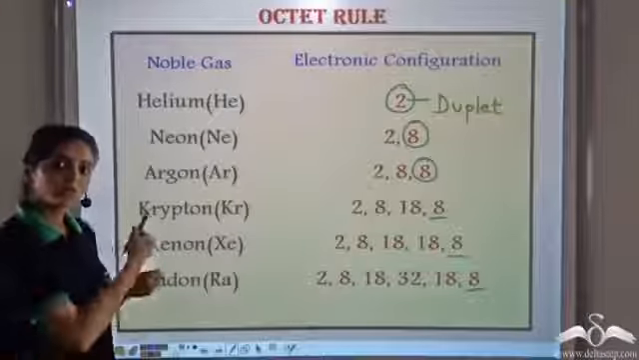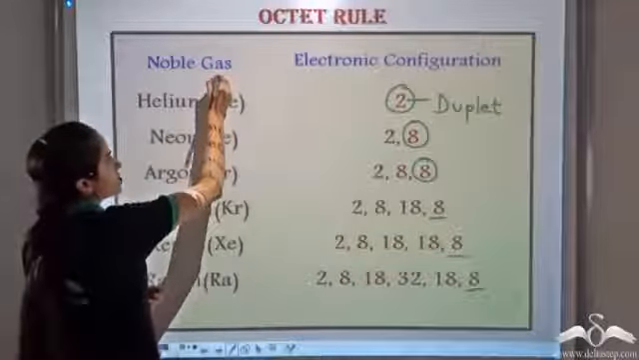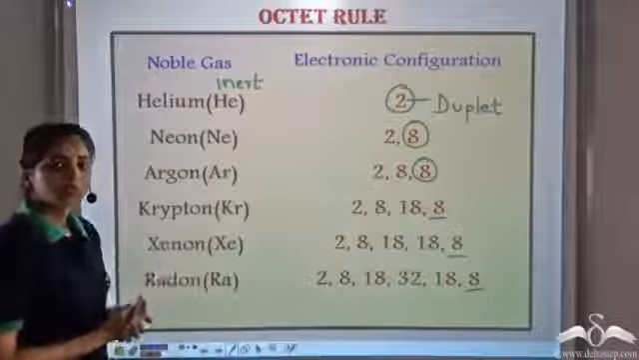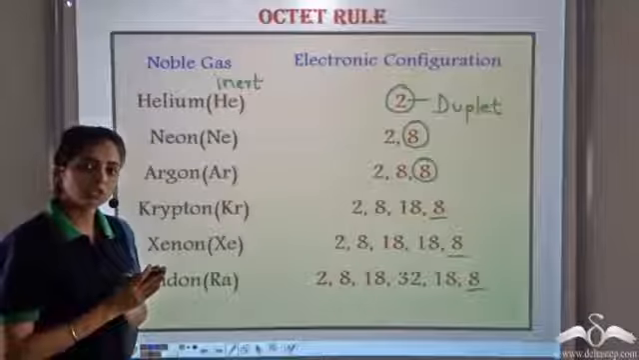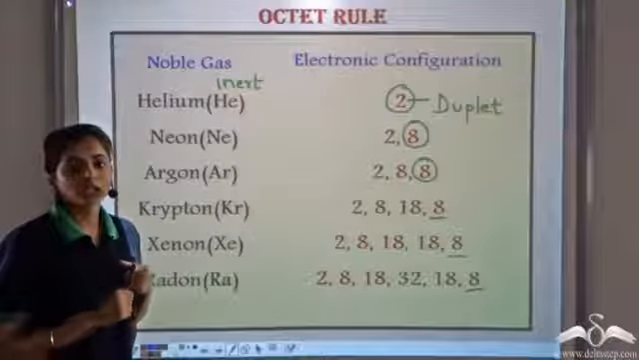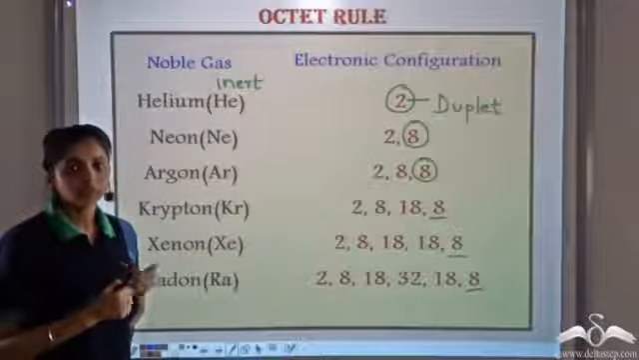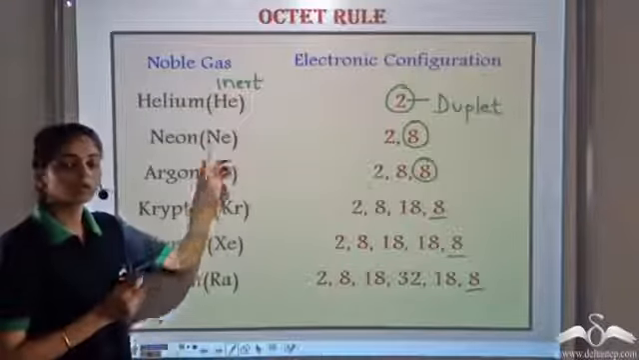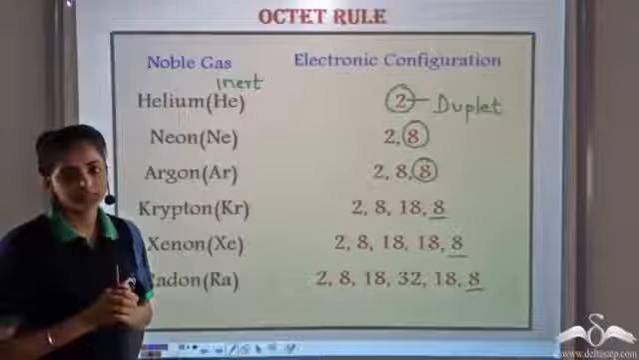And that is why noble gases are also known as inert gases. It is because they have the most stable structure, so they do not react with any other substance. They do not undergo any chemical reaction. That is why they are also known as inert gases.